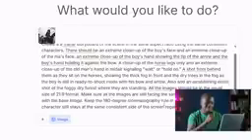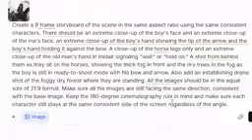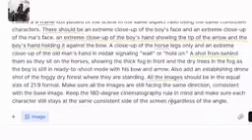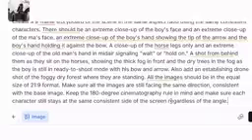All the images should be in equal size of 21 by 9 format. Make sure all the images are still facing the same direction, consistent with the base image. Keep the 180-degree cinematography rule in mind and make sure each character stays at the same consistent side of the screen regardless of the angle.